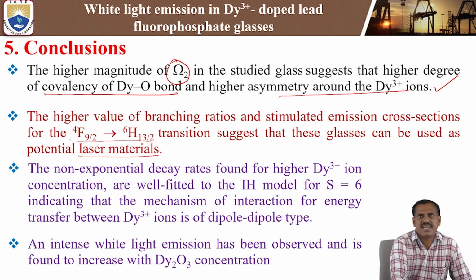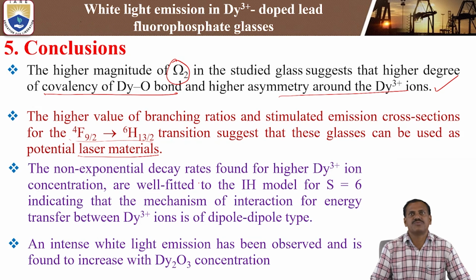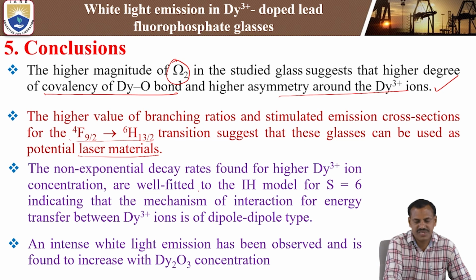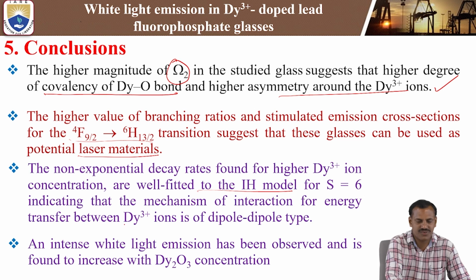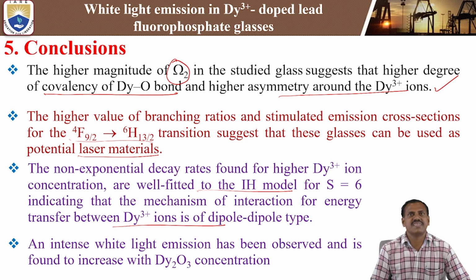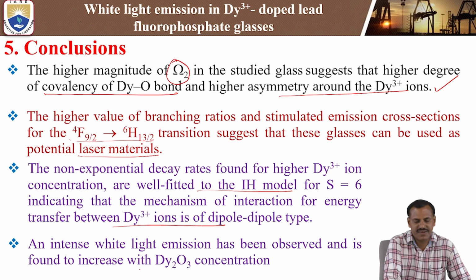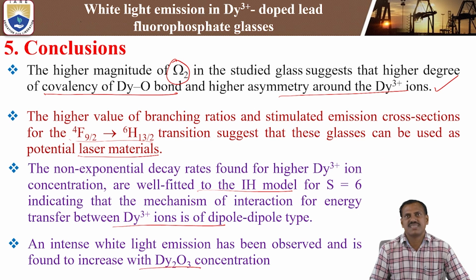fluorophosphate glasses. In the lifetime measurements, non-exponential decay rates were found at higher dysprosium concentrations, and our non-exponential nature is well fitted with the IH model. That is the Inokuti-Hirayama model for S equal to 6, which shows a dipole-dipole type of energy transfer mechanism. Next, last, an intense white light emission has been observed and found to increase with the dysprosium ion concentration. Whenever the dysprosium ion concentration increases, the white light emission increases. These are the summarized conclusions of the white light emission in dysprosium-doped lead fluorophosphate glasses.